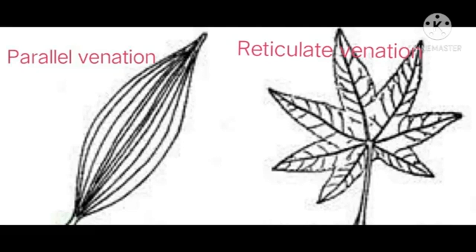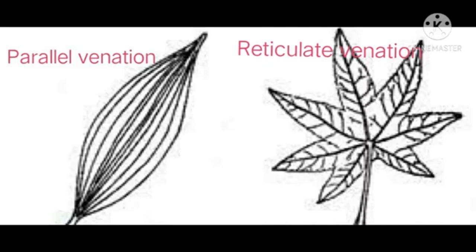Next one, parallel venation. Veins run parallel to one another. This is seen in leaves of plants like grasses, banana and palms.